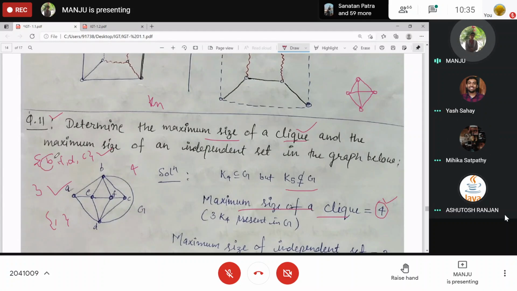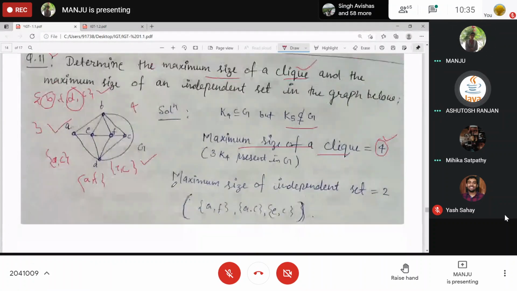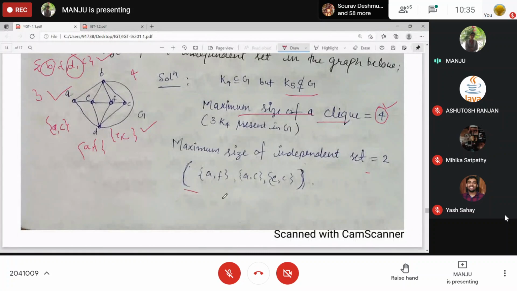No, B is adjacent to all of these actually. So A, C, F. A, F, E, C. E, C, A, F, A, C. Clear? And the maximum size is just 2, right?